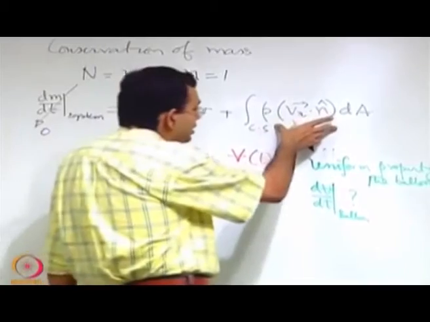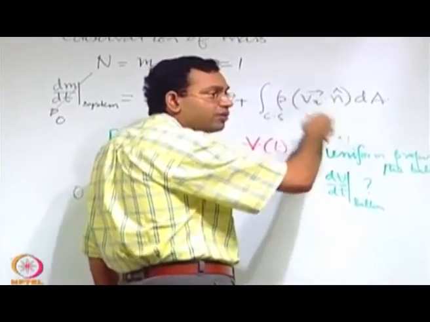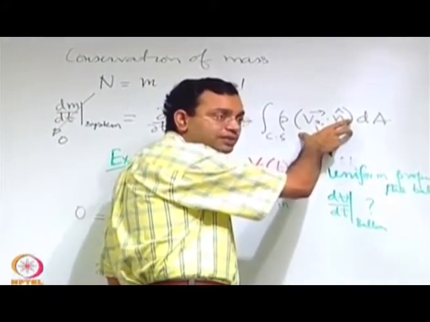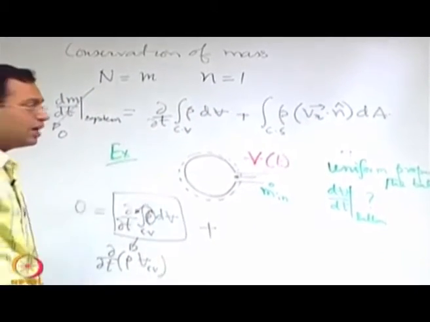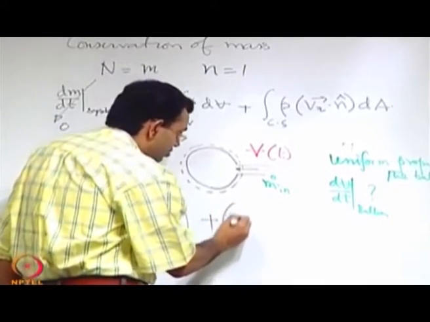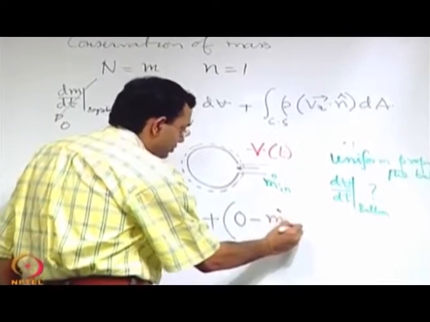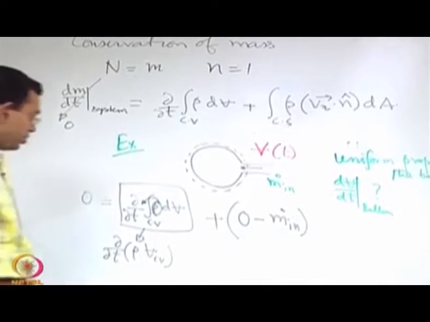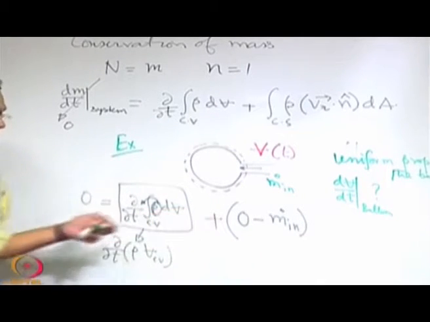So, what does it represent? It is the net rate of flow of what? Here the quantity is mass. So, it is the net rate of outflow minus inflow of mass. Outflow is 0, there is nothing which is coming out, and what is coming in? Outflow is 0 and inflow is m dot in. So, you have the differential equation relating the volume, density and m dot in this way.